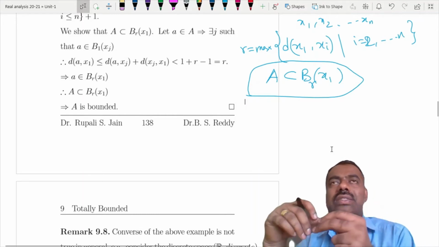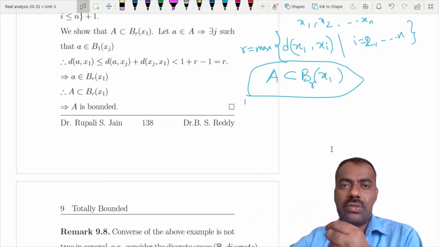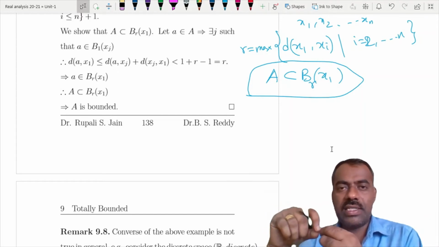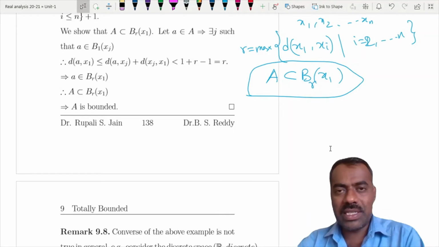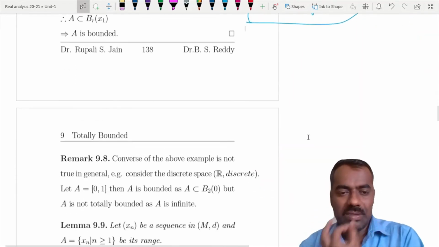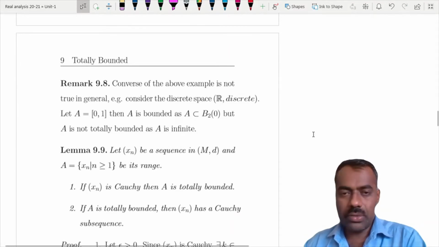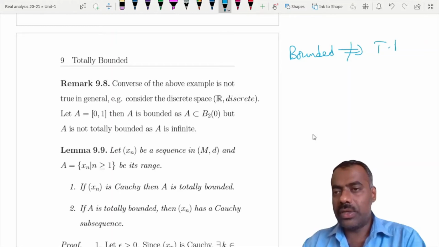What we are taking is, from x1 you find the distance to x2, from x1 to x3, from x1 to xn, then among those find the maximum distance and construct a ball of that radius. But the converse is not true. That means bounded does not always imply totally bounded.